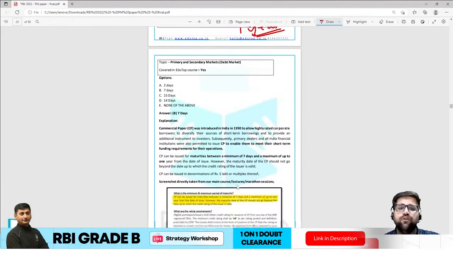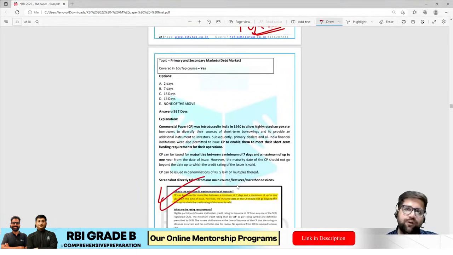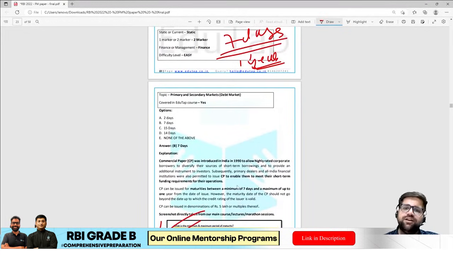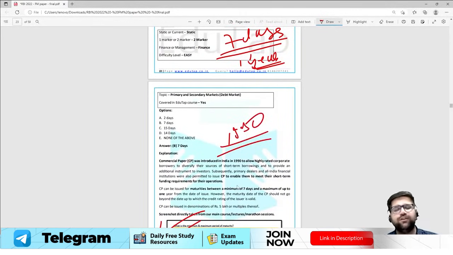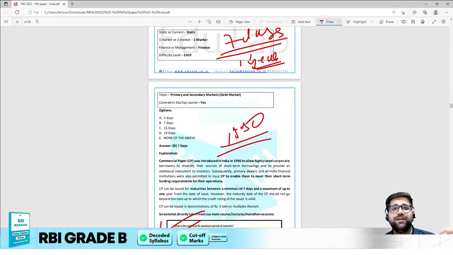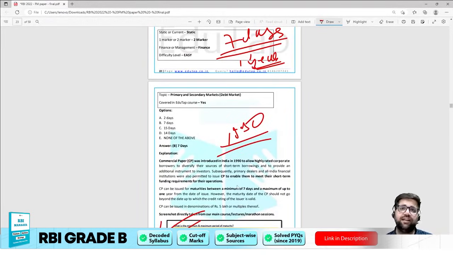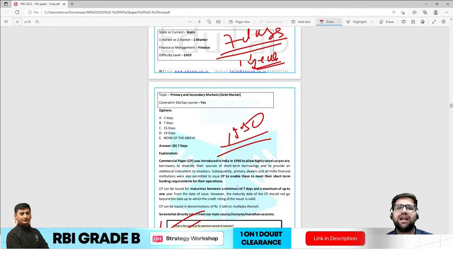Then if you move on to the same lines, this is the screenshot which I have directly taken and pasted from the notes only. So CP was introduced in the year 1990. We all know this particular fact. We also know that CP is a type of an unsecured promissory note. You also know that CP is issued for minimum 7 days to 1 year. Although for financial institutions, the CP can be issued for minimum 1 year to 3 years, but that particular condition was not mentioned in your question.